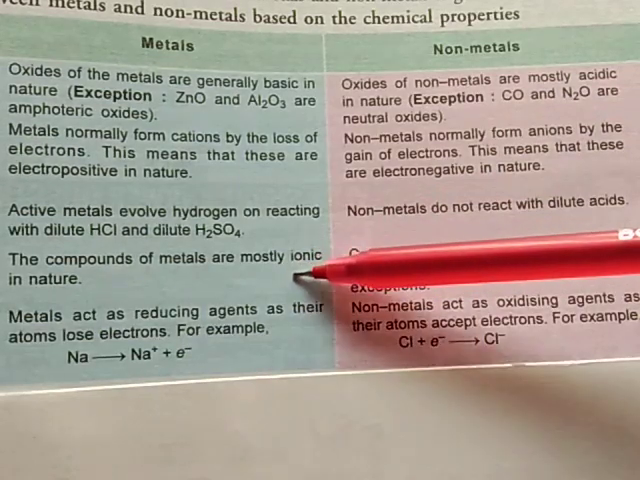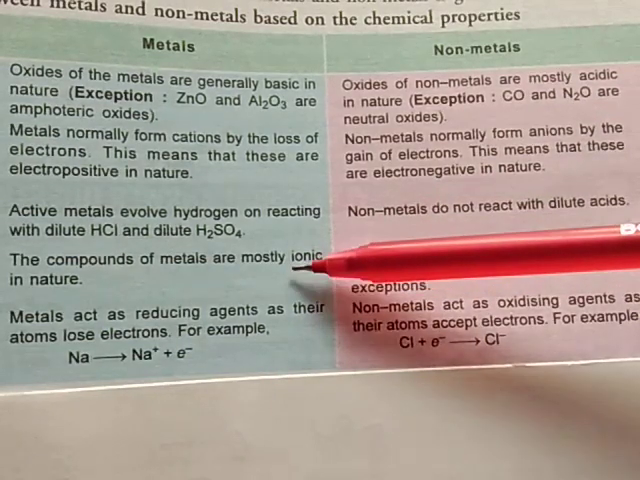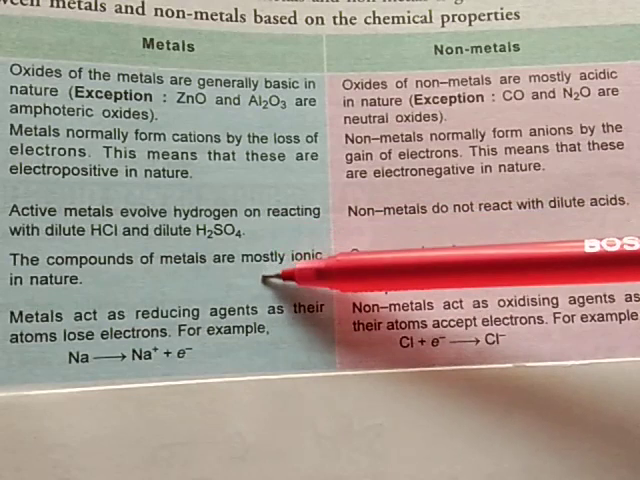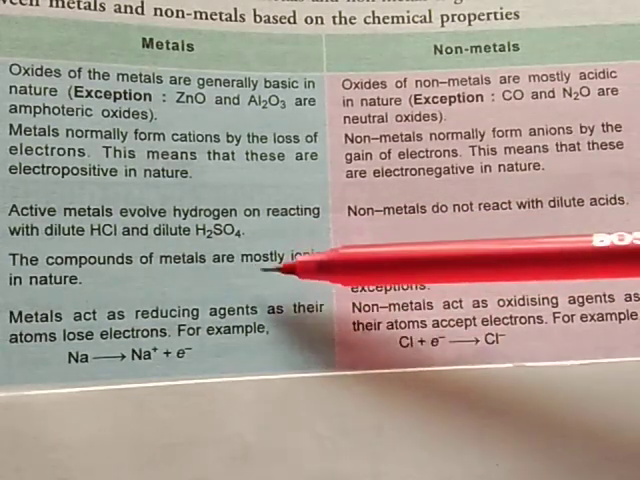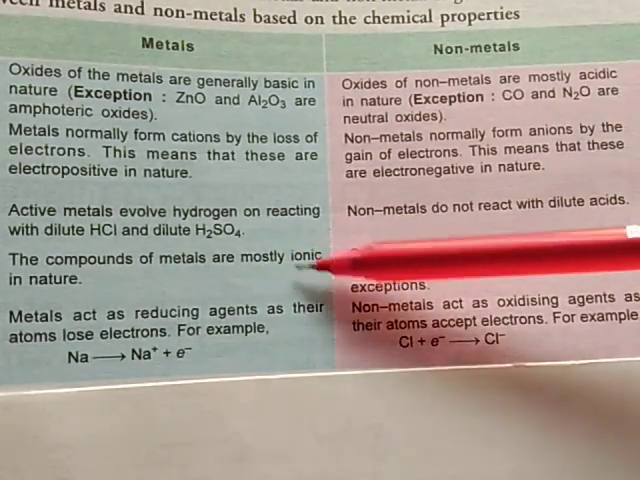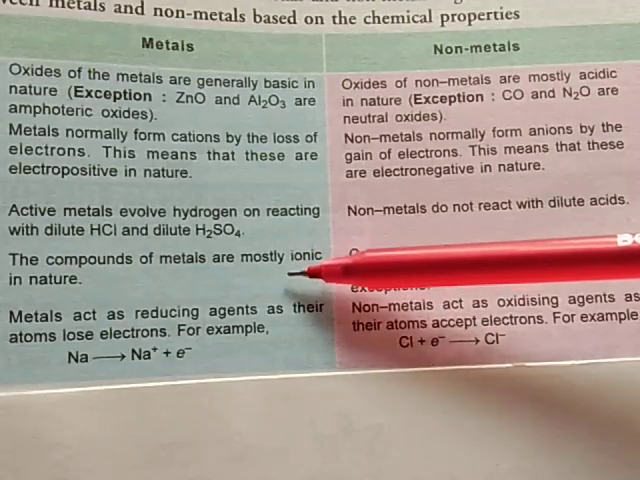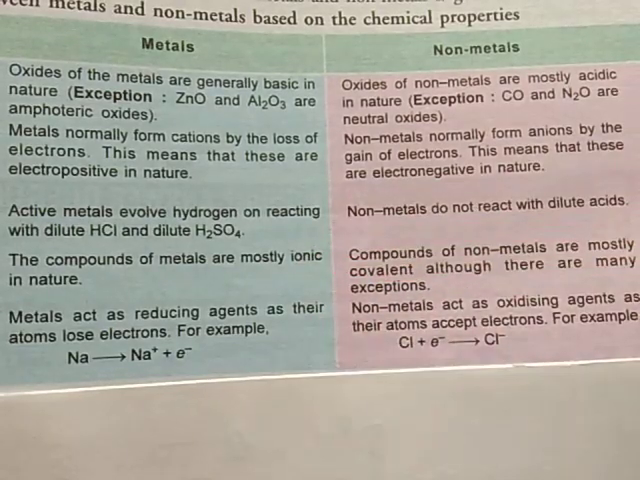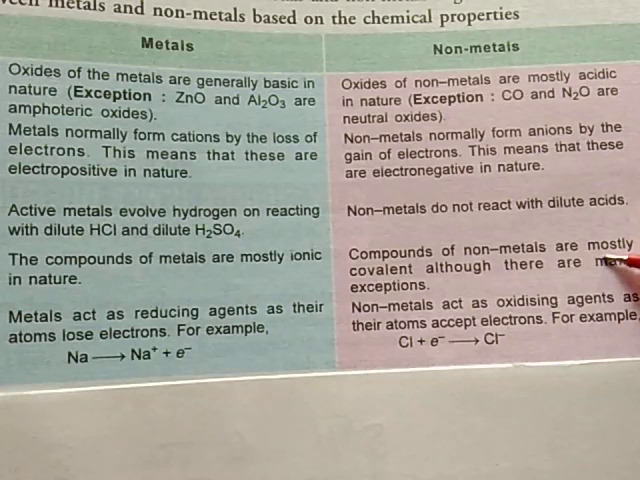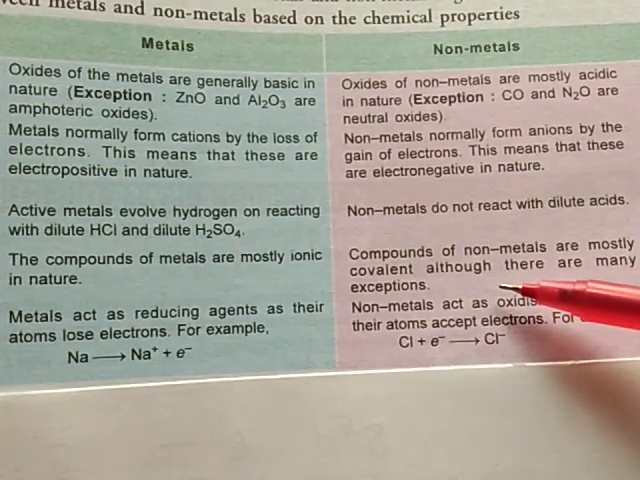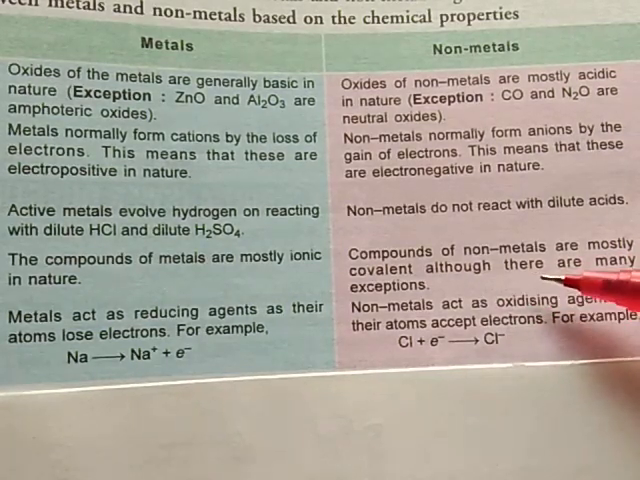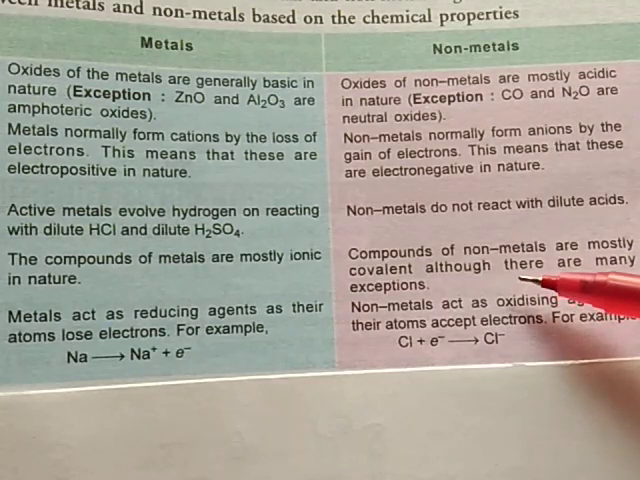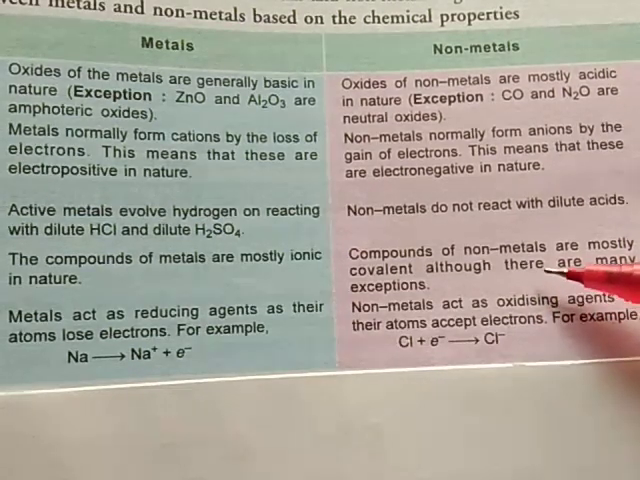Point number 4, nature of compound. The compounds of metals are ionic in nature. Ionic means plus or minus, meaning cation and anion. But nonmetals are covalent in nature. And there are many exceptional cases also.